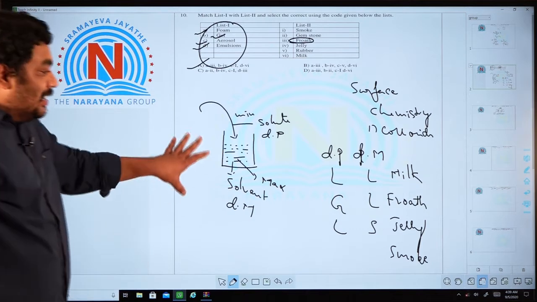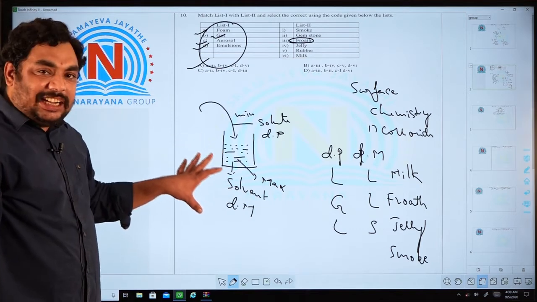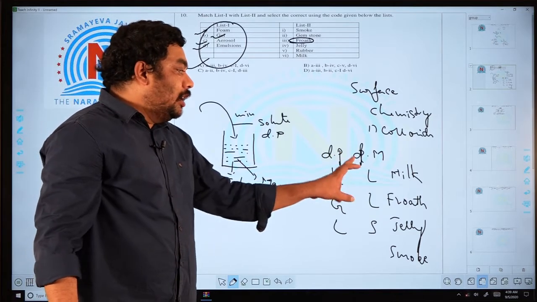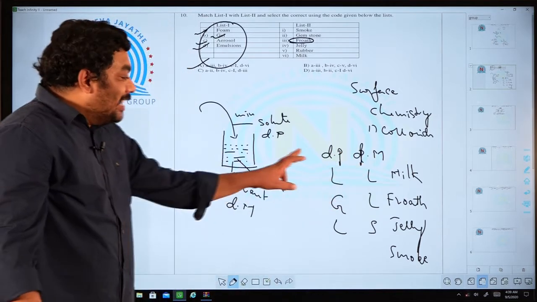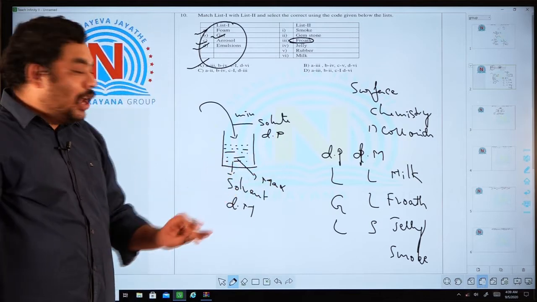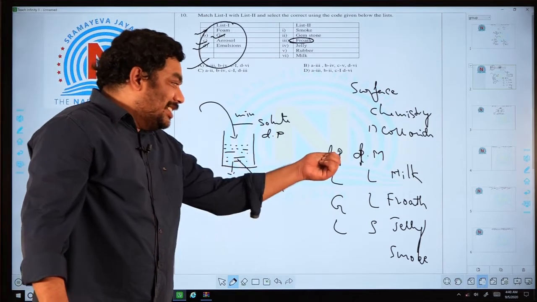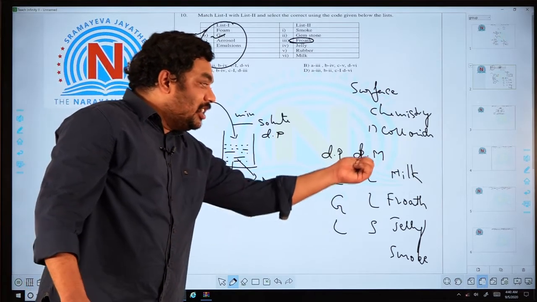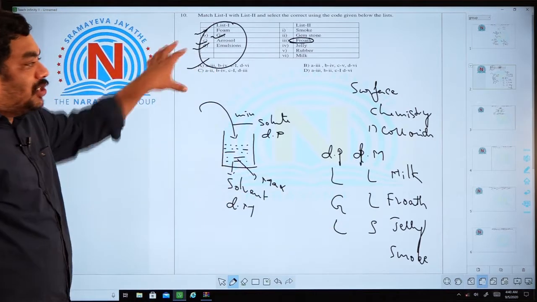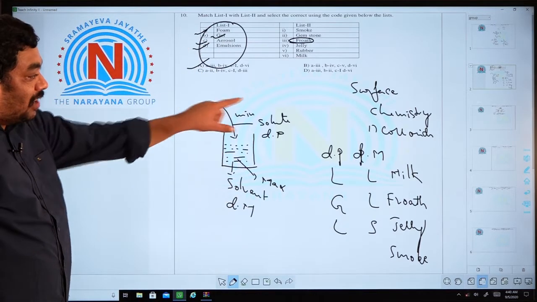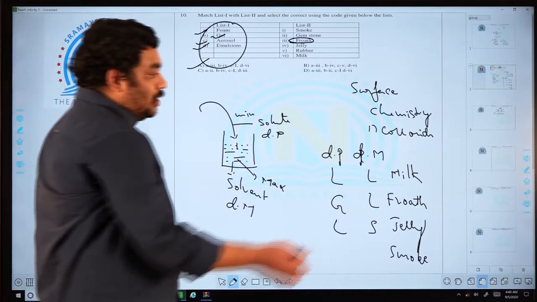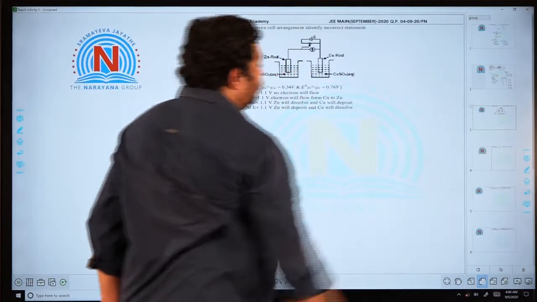Once again, this is directly from your NCERT textbook, based on dispersed phase and dispersion medium. What is the dispersed phase and dispersion medium? Liquid, solid or gas. What is the dispersed phase here? What is the dispersion medium here? Depending upon those things, he has framed this question. So this is the question from surface chemistry. Subtopic is colloids.